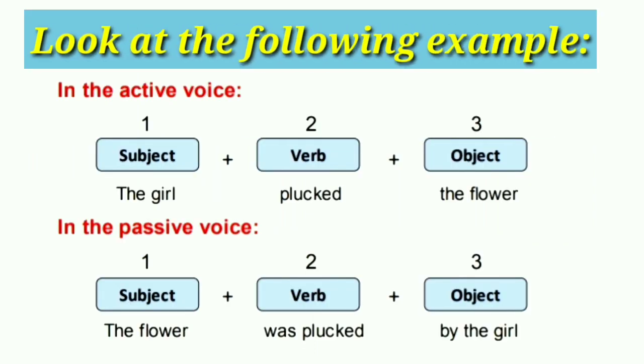Look at the following example. The girl plucked the flower. The flower was plucked by the girl. In sentence 1, the girl is the subject. The verb plucked tells us that the girl is the doer of the action. Therefore, the verb plucked is in the active voice. In the second sentence, the flower is the subject. The verb was plucked tells us that the subject, the flower, is passive, not the doer of the action. The verb was plucked is in the passive voice.